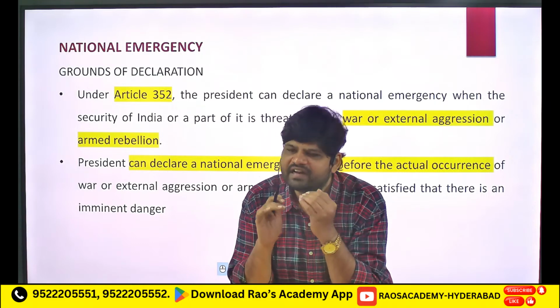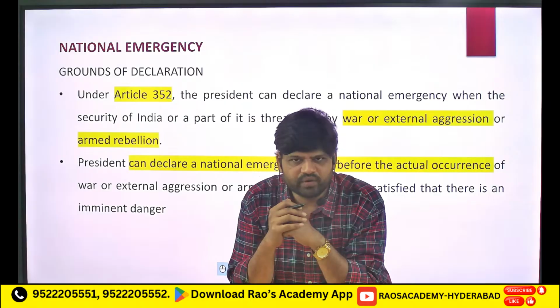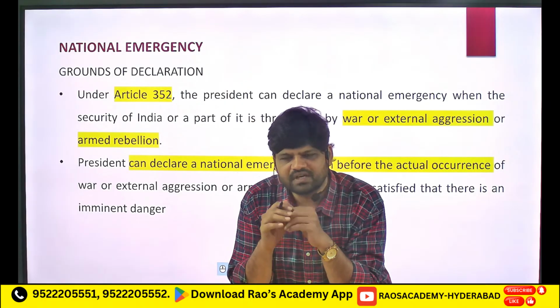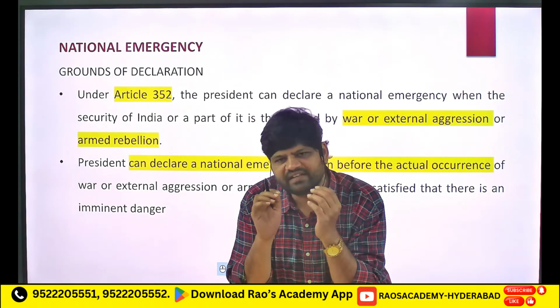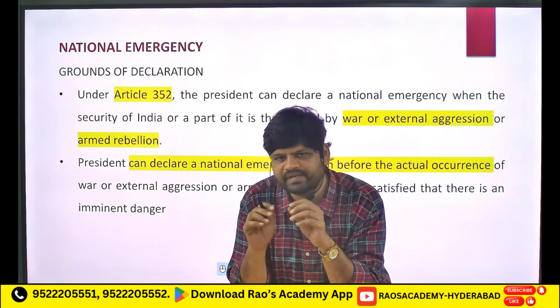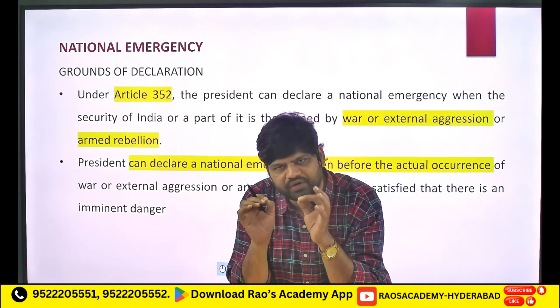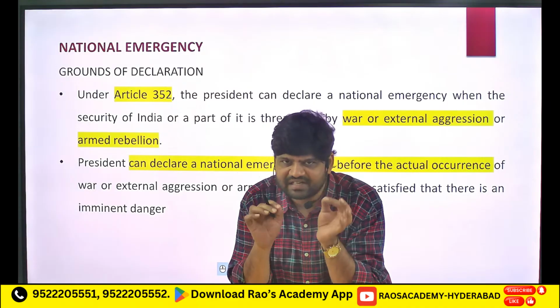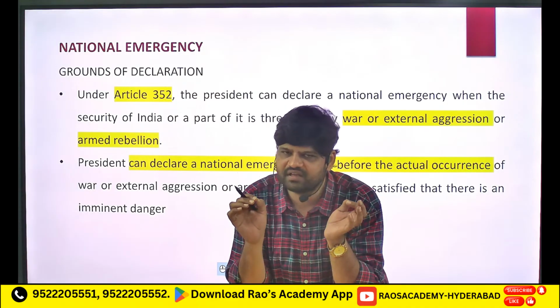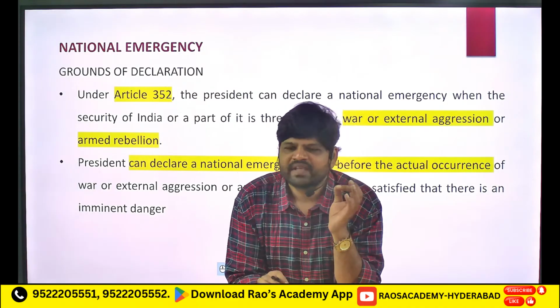So basically, national emergency is of two types. One is external emergency, and then we have internal emergency. Don't get confused. National emergency according to Article 352 is again of two types.